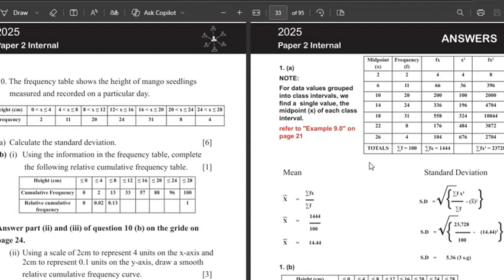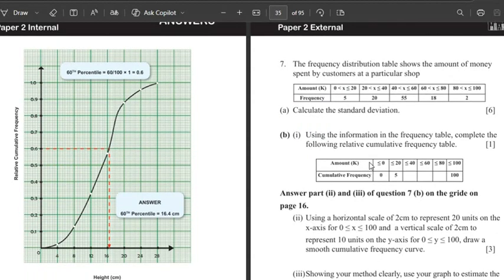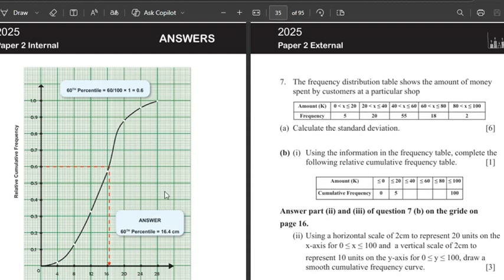So as you can see, there's a lot, and most importantly, there is this in every statistics question in Zambia. As you can see, you have the last part here. As you can see from the question, it talks about using your graph paper on a grid. So as you can see, this is a grid, and you are required to plot this. As you can see, this is 3 marks. So like I said earlier, you don't want to miss out on this point. This is very important for you to get to score.